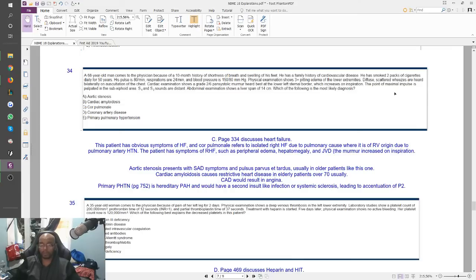Okay, the point of maximal impulse is palpated in the subxiphoid line, so right here, and S1 and S2 are distant. Okay, abdominal examination shows a liver span of 14 centimeters. Which of the following is the most likely diagnosis? So everything that's happening to this patient practically spells out heart failure.